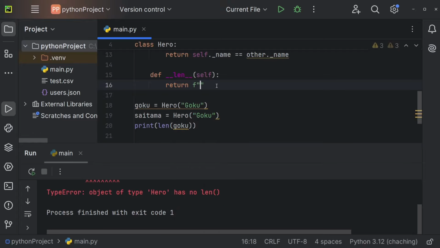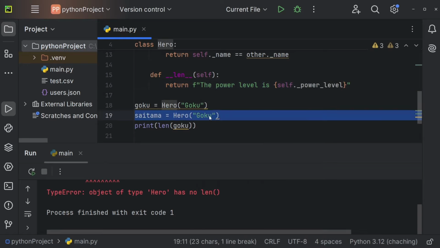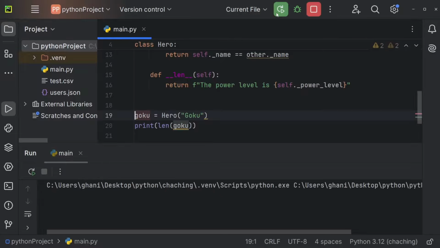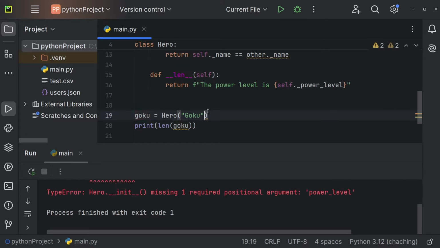So let's return an f-string that says the power level is self.power_level, like so. Let me also remove Saitama right here, and let's just print the len of Goku. And actually we need to pass a power level, so maybe 100. Let's execute this. And you can see string object cannot be interpreted as an integer.